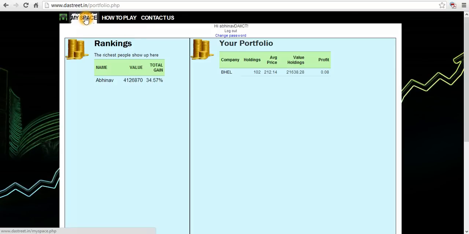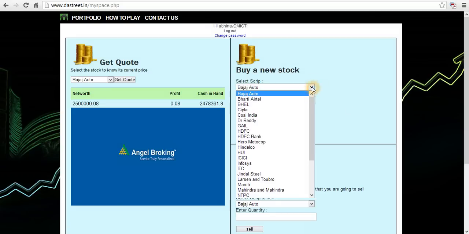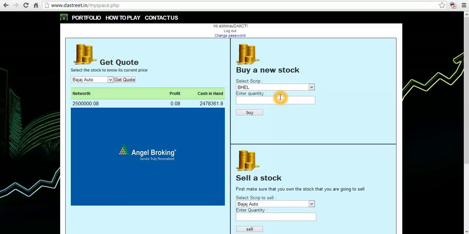Now I'll show you what happens if you try to buy more than 500 shares. I have 102 shares. I'll buy 399 more. Buy. It will still show transaction successful, but when you check back in the portfolio, you will not have those shares.